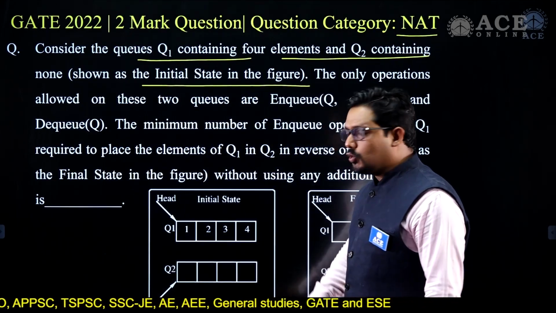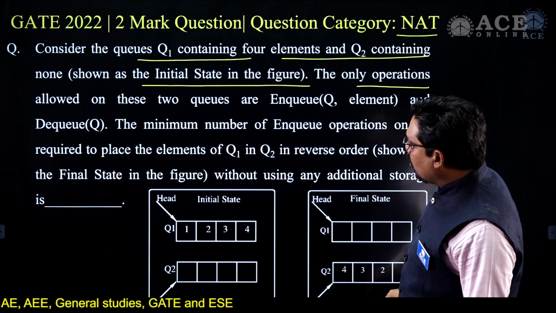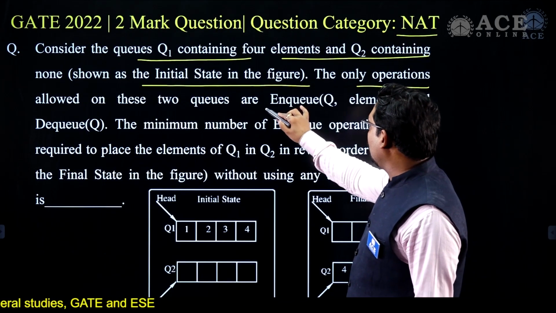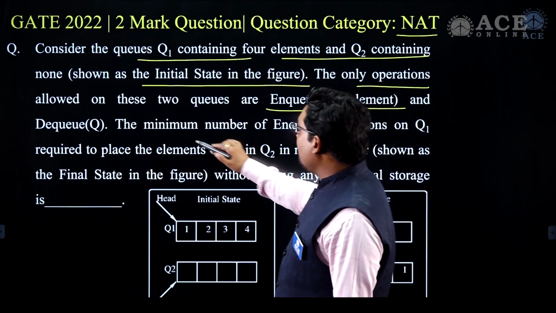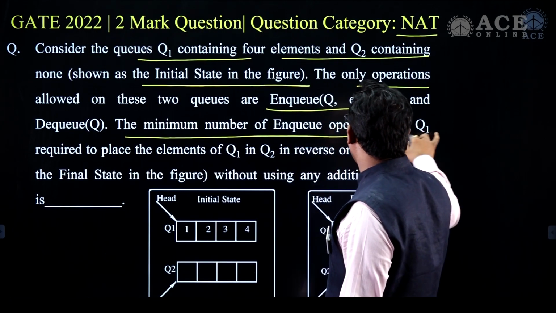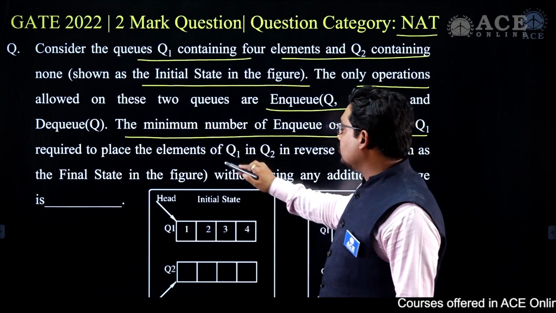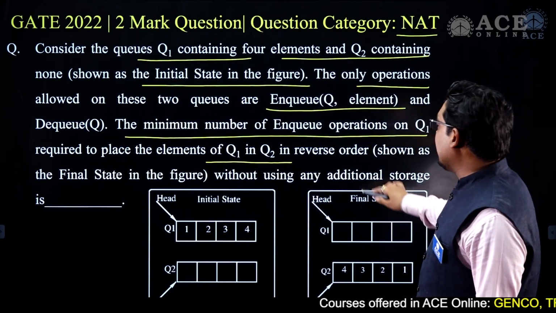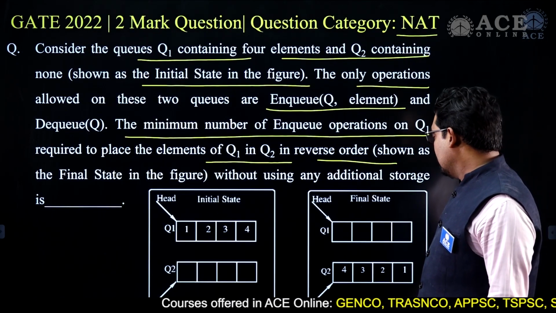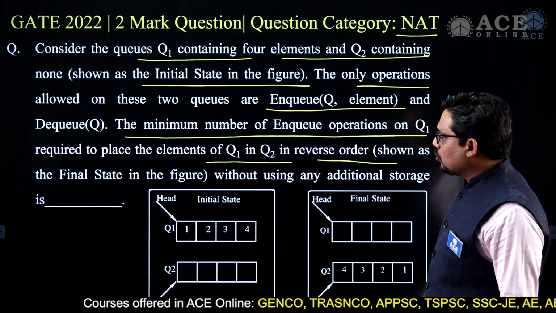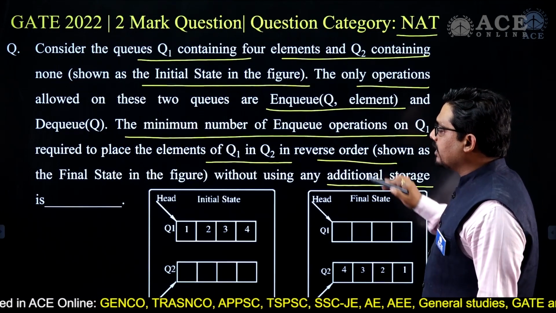The only operations allowed on these two queues are ENQ(Q, element) and DQ. The minimum number of ENQ operations on Q1 required to place the elements of Q1 in Q2 in reverse order, as shown in the final state of the figure, without using any additional storage, is?